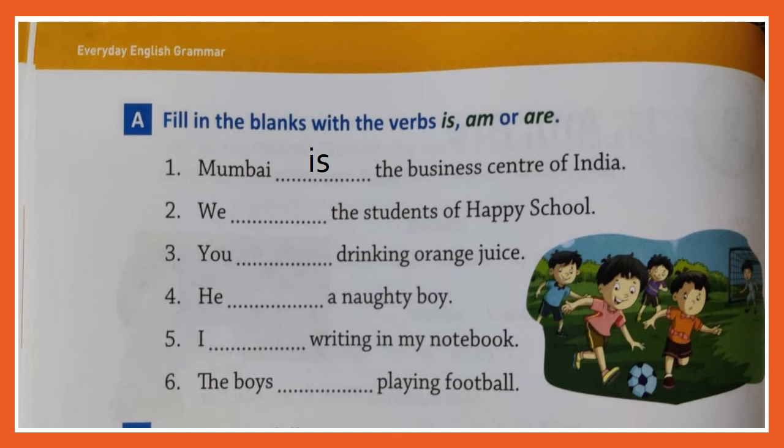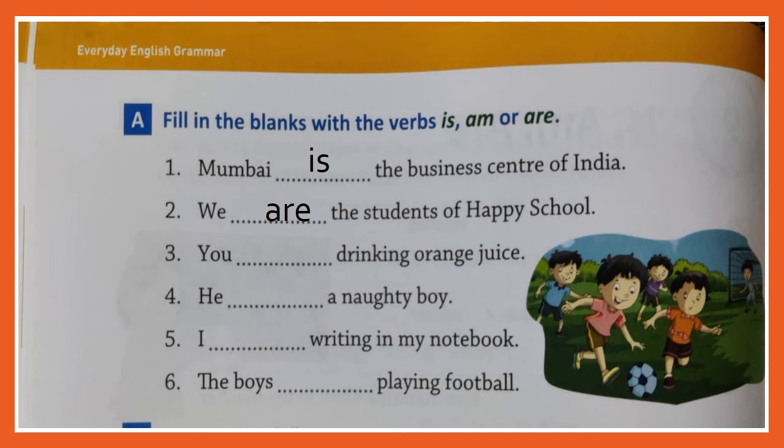Number 2. We dash the students of Happy School. Now with we use are. You remember we saw before? So let's write we are the students of Happy School. Number 3.